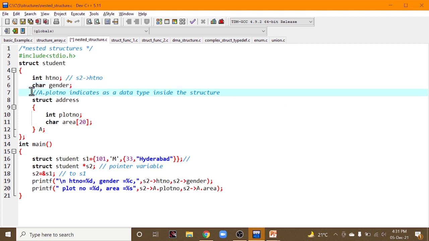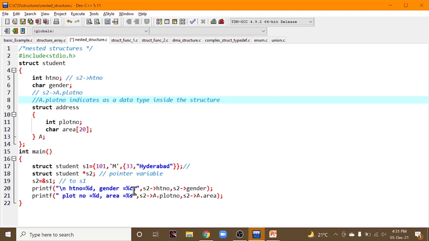So how can you access this a dot plot number? A dot plot number is also a data type. So you can write S2 arrow mark a dot plot number. We have written the same thing here, S2 pointing to a dot plot number. Similarly, area, that is a dot area, is also a data type inside this structure student.